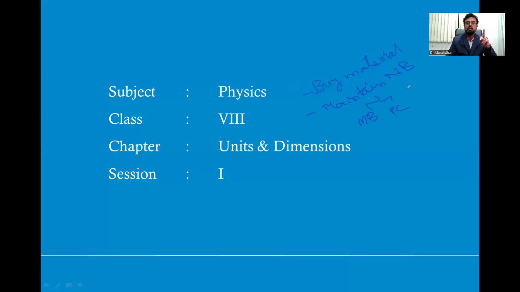One is for mathematics and biology, and the second is for physics and chemistry, right? Two notebooks for the total program.